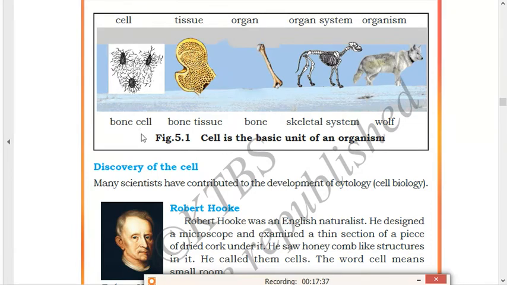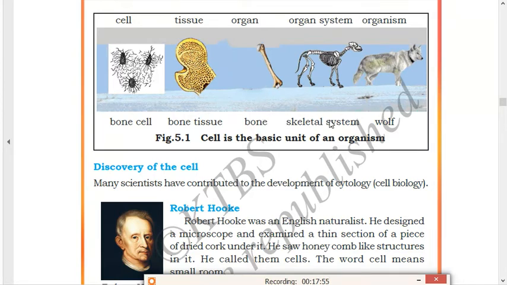An example of a cell is the bone cell. This is bone tissue. In this, they have given the example of bones. So in bones, which cell is present? Bone cell. And the name of the tissue which is present in bone is bone tissue. This is the organ called bone. And bone is present in which system?